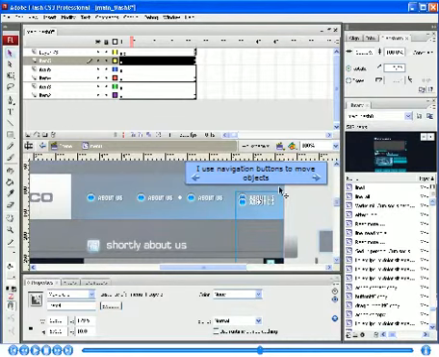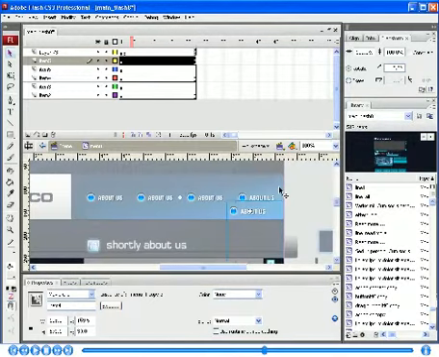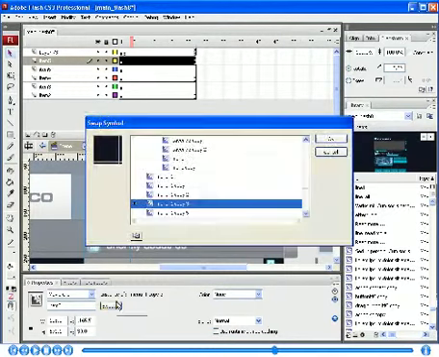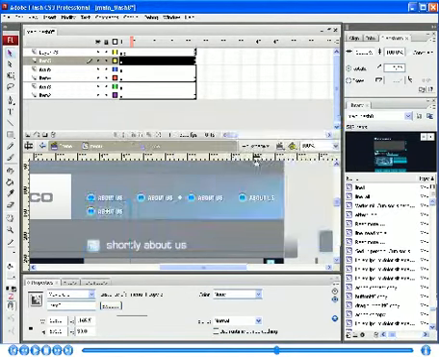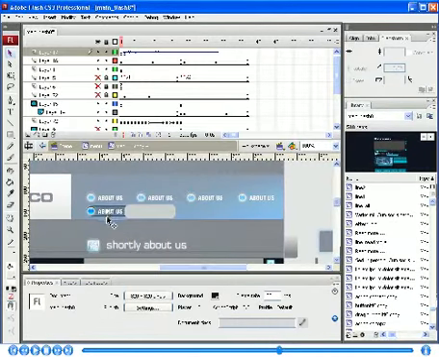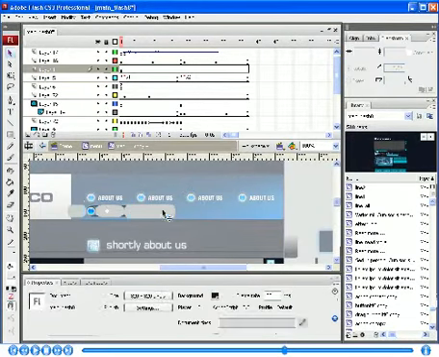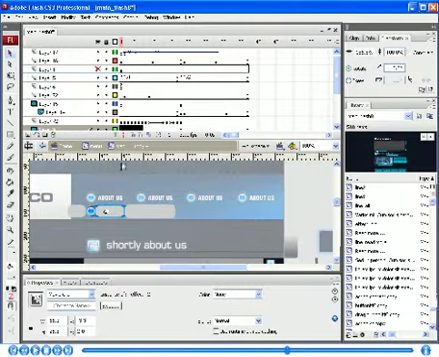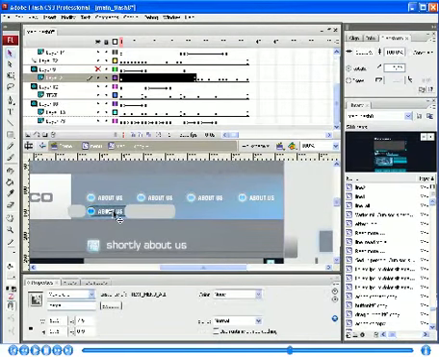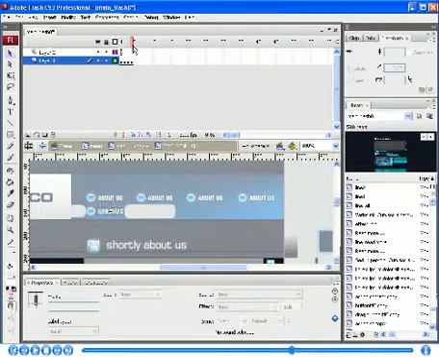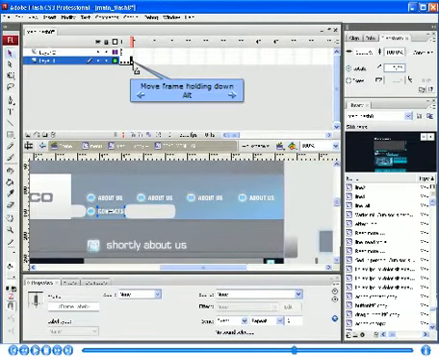I use navigation buttons to move objects. Move frames holding down Alt.